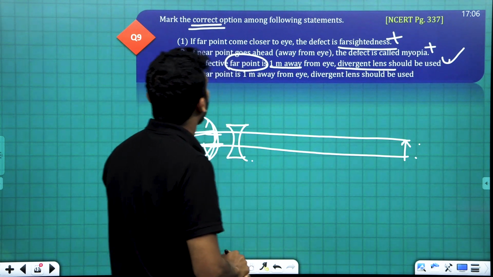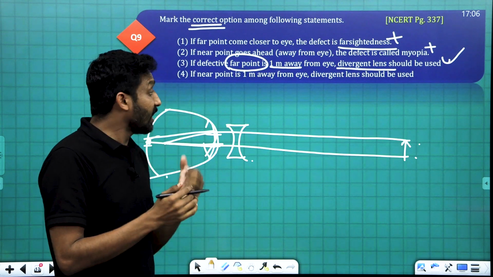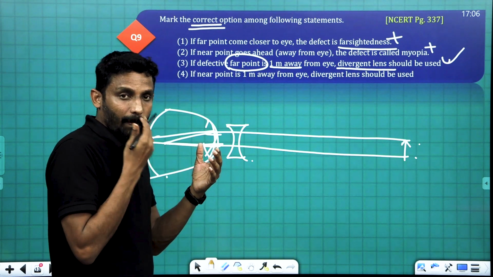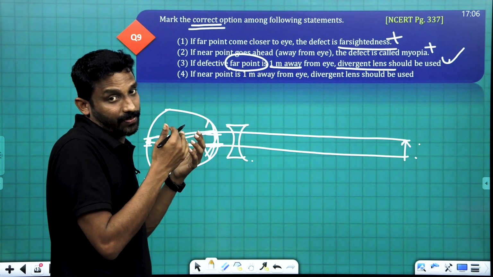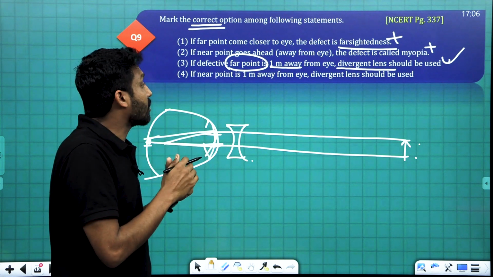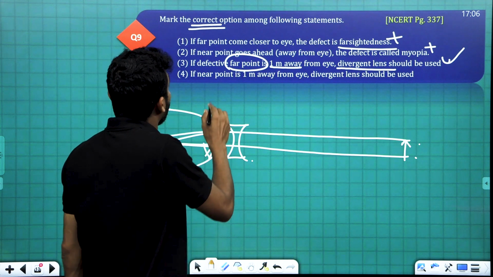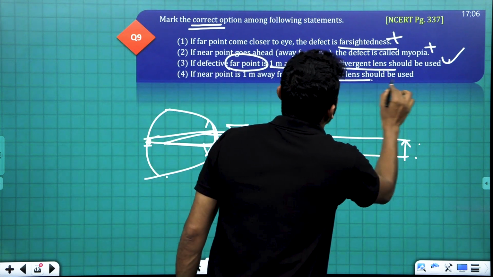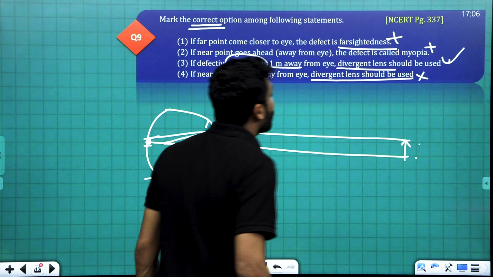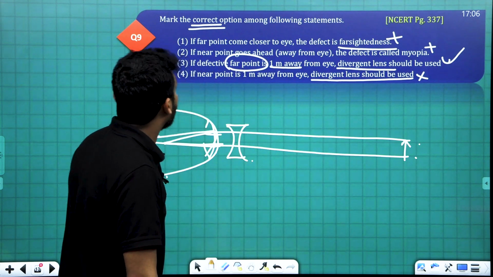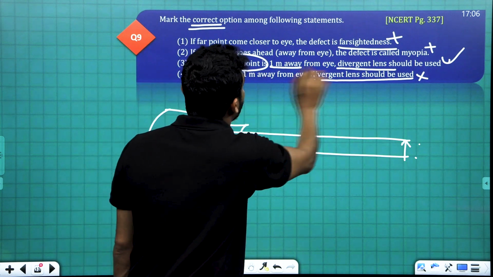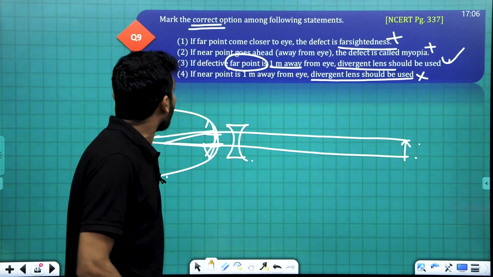If near point means the object is closer, then saying that a divergent lens should be used is incorrect. What he has to use is a converging lens. So the correct option is option C only. I think you understood it properly.